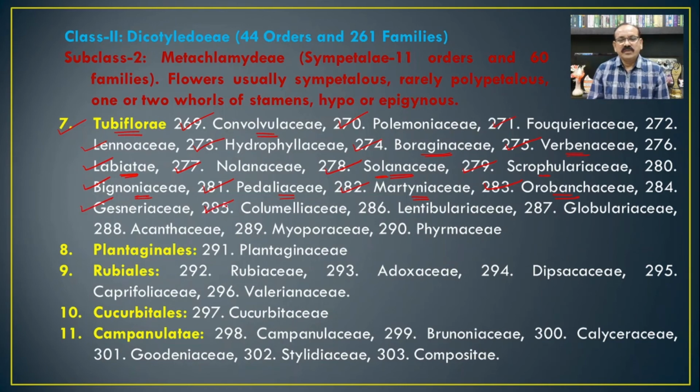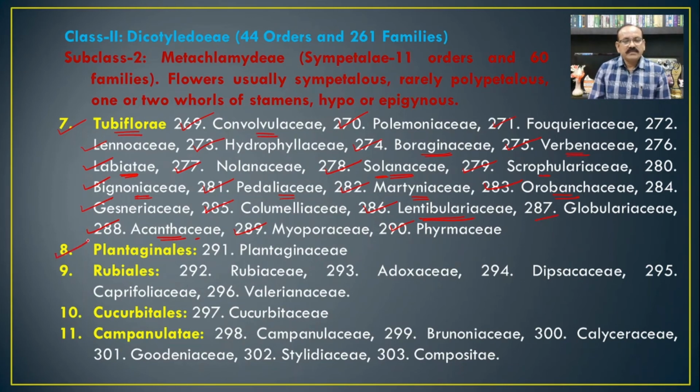Gesneriaceae, Columelliaceae, Lentibulariaceae, and the most common members of the family Lentibulariaceae are the species of Utricularia. Then Globulariaceae, Acanthaceae, and the most common and well known member from this family is Adhatoda vasica. Rungia pectinata is another well known common member. Then Justicia species. So these are from the Acanthaceae. Then Myoporaceae and Phrymaceae. So these are the other families which come under the Tubiflorae.